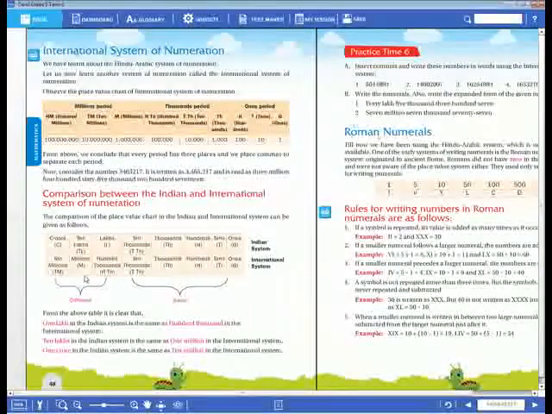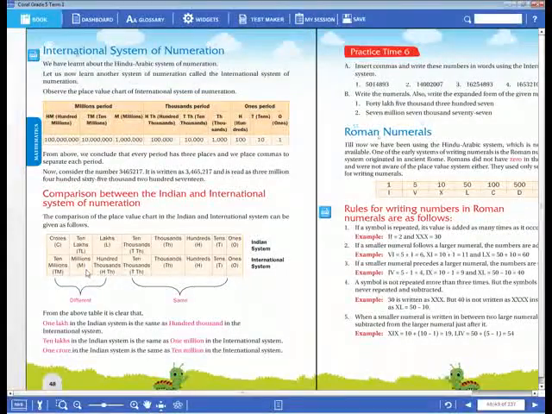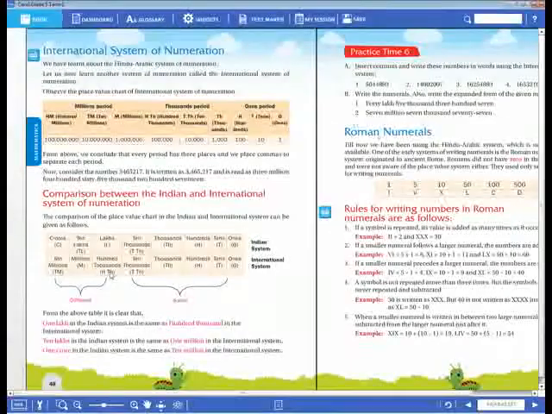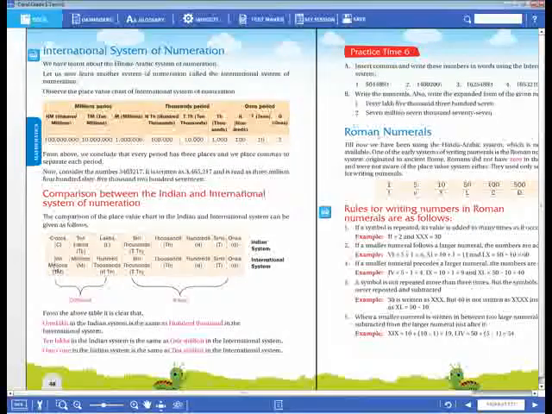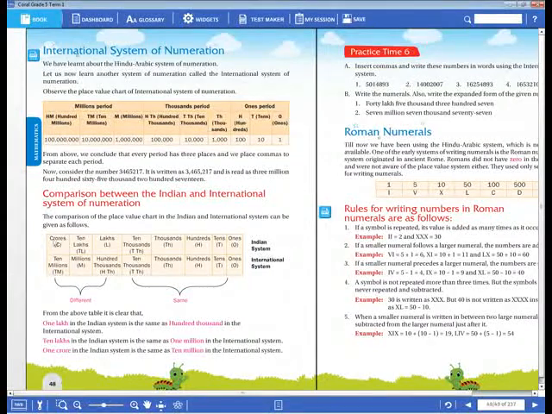But in the international system, after 10,000, in all other countries except India, they use 100,000s, then millions, then 10 millions, then billions. Okay, dear children, this is the difference between the Indian system and the international system.